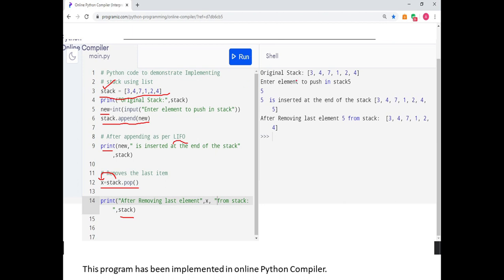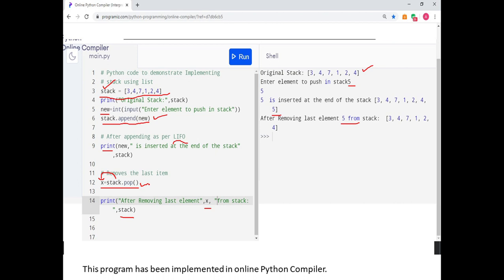So when I run this program, it will print the original stack as I have printed it for showing the correct result. Then I put 5. I want to put 5. 5 is inserted at the end of the stack. So now after 4 we have a 5 also. And the last element is 5. For this I had stored X here so that I can show which element has been deleted. Otherwise it is not a necessity. So 5 has been deleted, 5 has been popped. So I am left with 3, 4, 7, 1, 2, 4 only. The rest of the things are just to show the correct output or beautification of the output. Otherwise we have only two functions to be used here. One is stack.append, one is stack.pop.